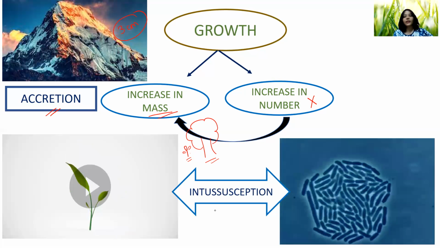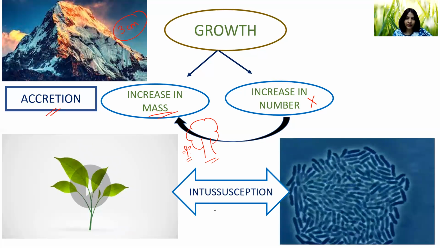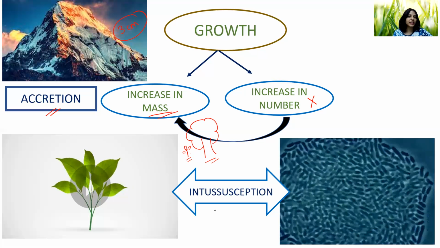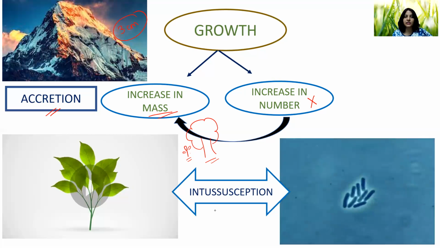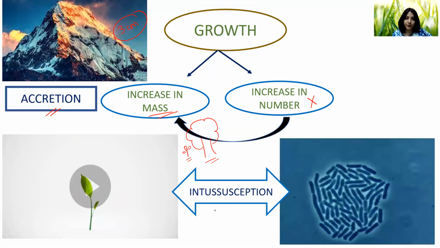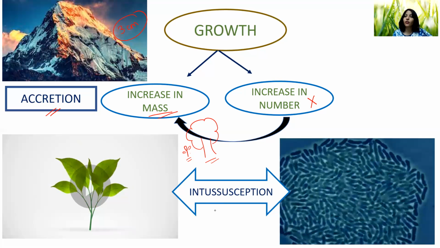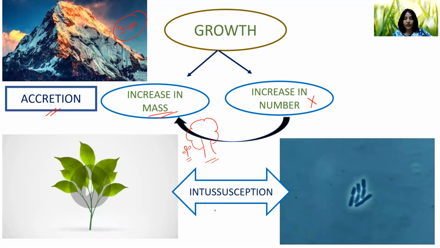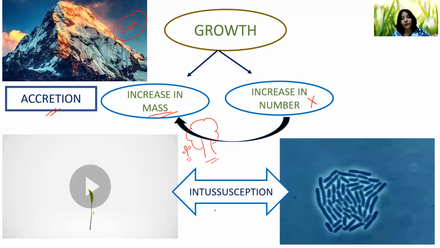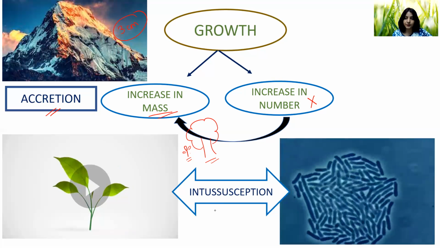Okay, so let's come back to the bacteria again. Bacteria is exhibiting increase in mass, which is due to increase in number, and that is intussusception, which is exhibited only by living organisms. But here, growth is synonymous with reproduction.